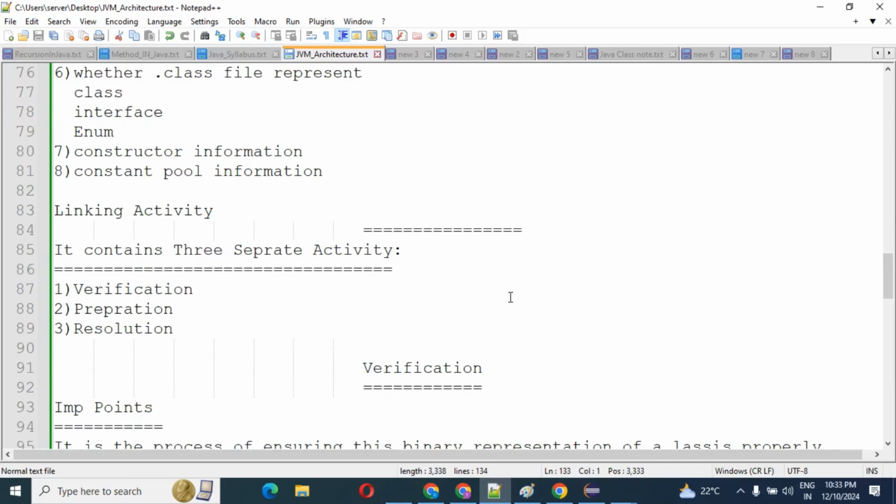So verification means inside the JVM we have one special component, the bytecode verifier.